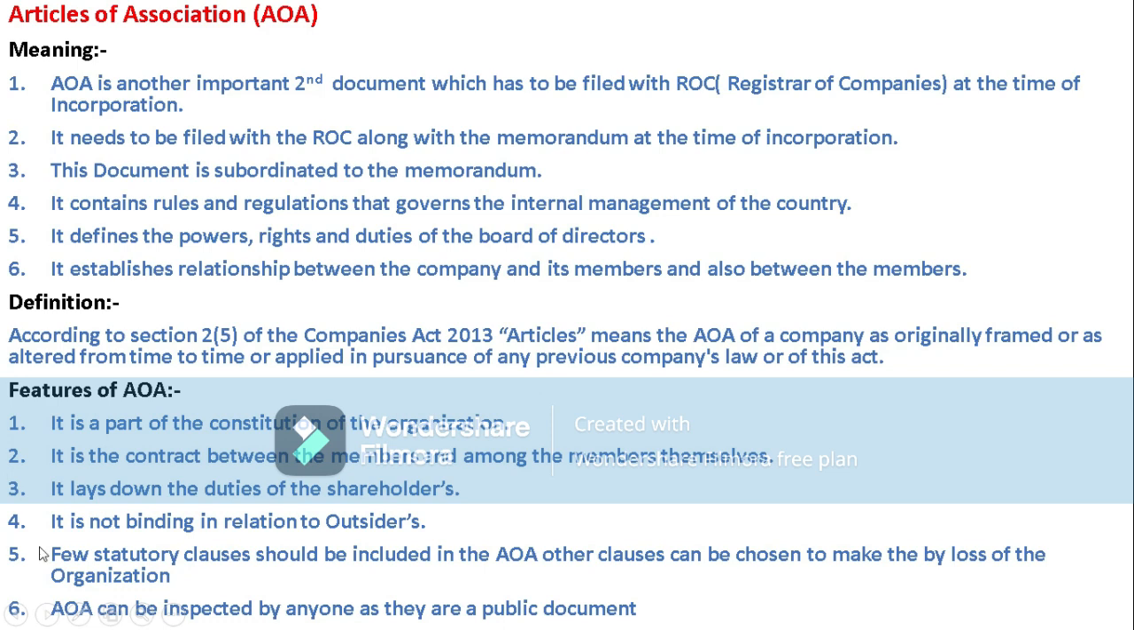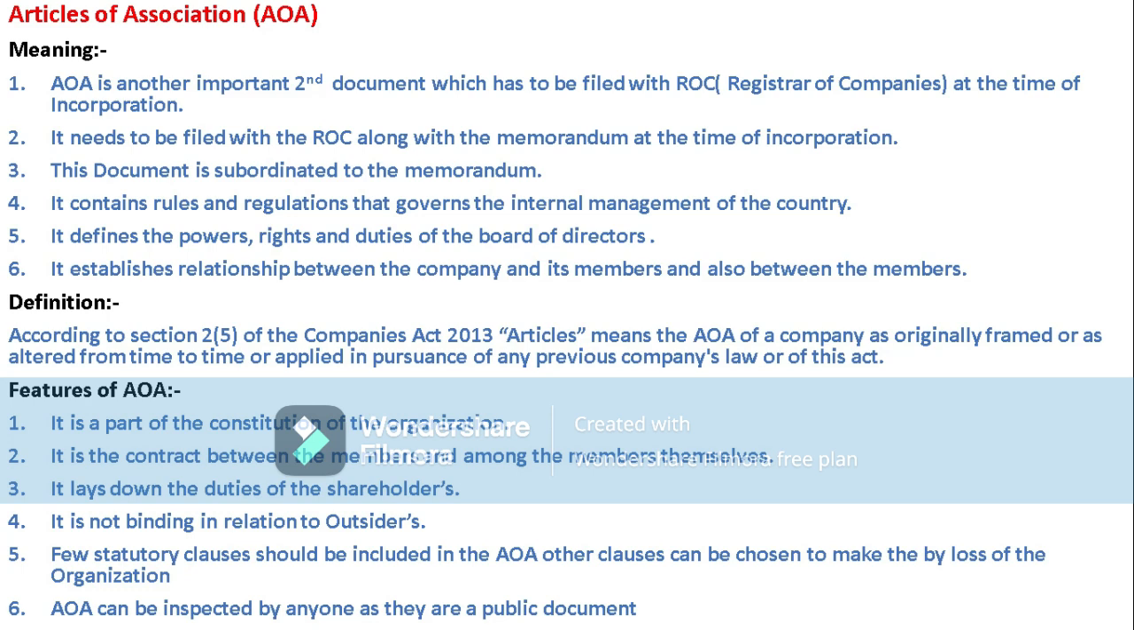And articles of association can be inspected by anyone, as they are a public document. As I said before, the memorandum of association, articles of association and prospectus are the three important documents, and these three can be inspected by outsiders. So it is known as a public document. This is another feature.